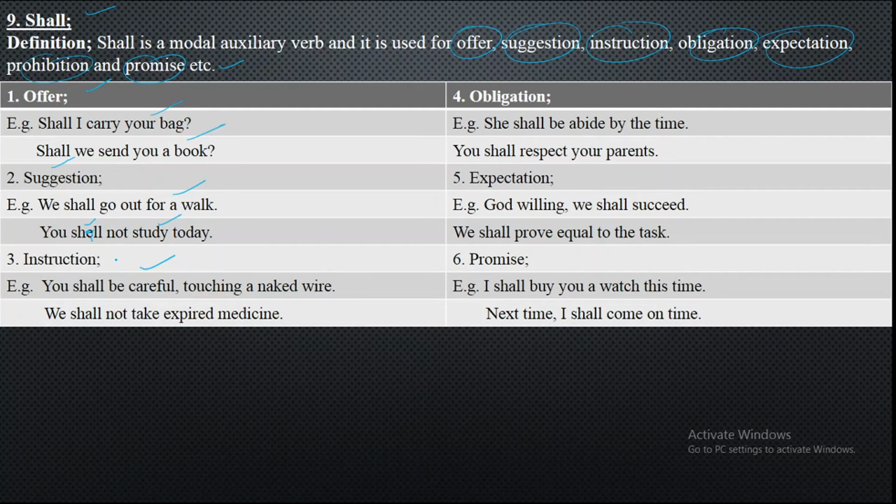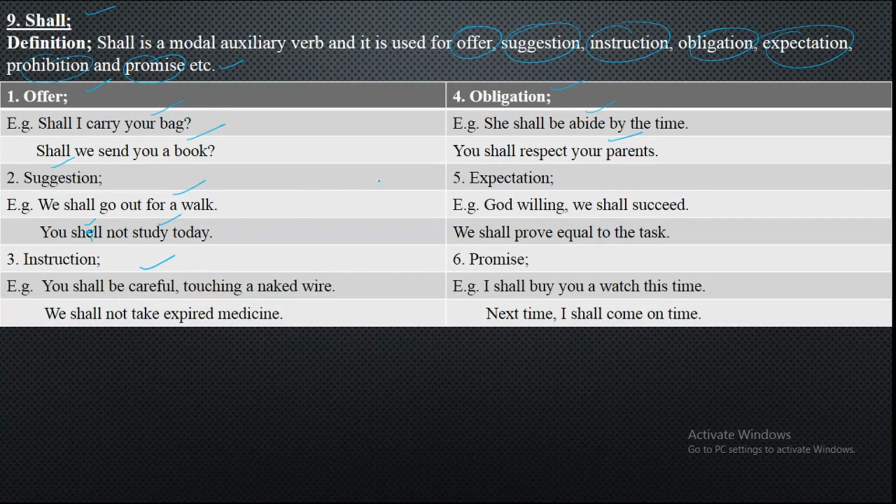Next, we have got number 4, that is obligation, which is a duty you have to perform. She shall abide by the time. Here we have an obligation, that she shall abide by the time. And you shall respect your parents. Again, that is an obligation on offspring to be obedient to their parents.